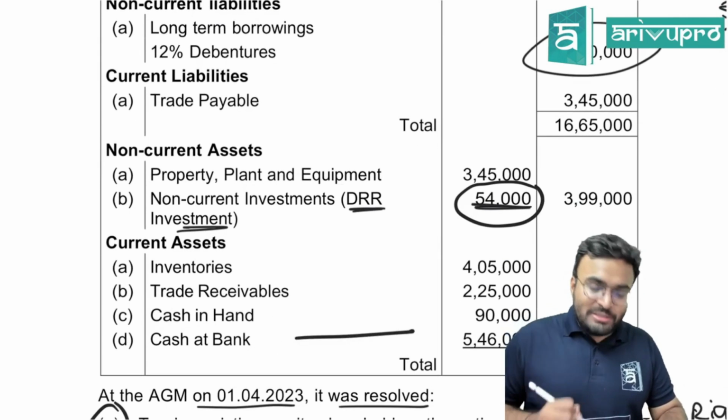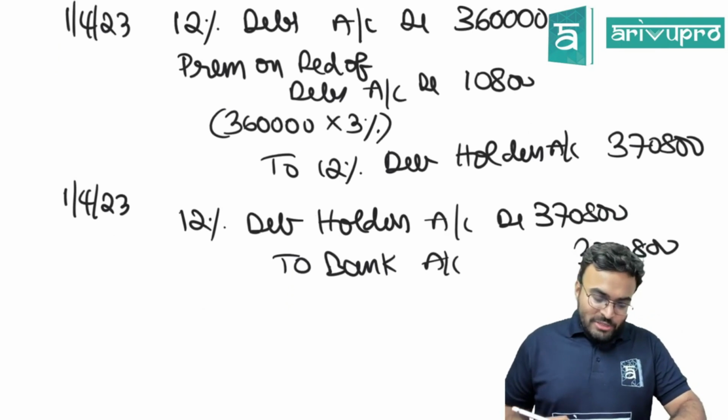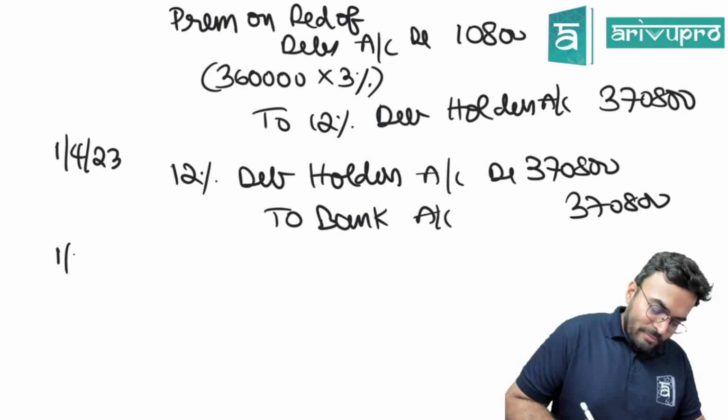Yes. 5,46,000 is there in the bank. There is enough balance in the bank. If at all no balance was there also, it would have become OD. Okay, 3,70,800. After that, what is the next thing?